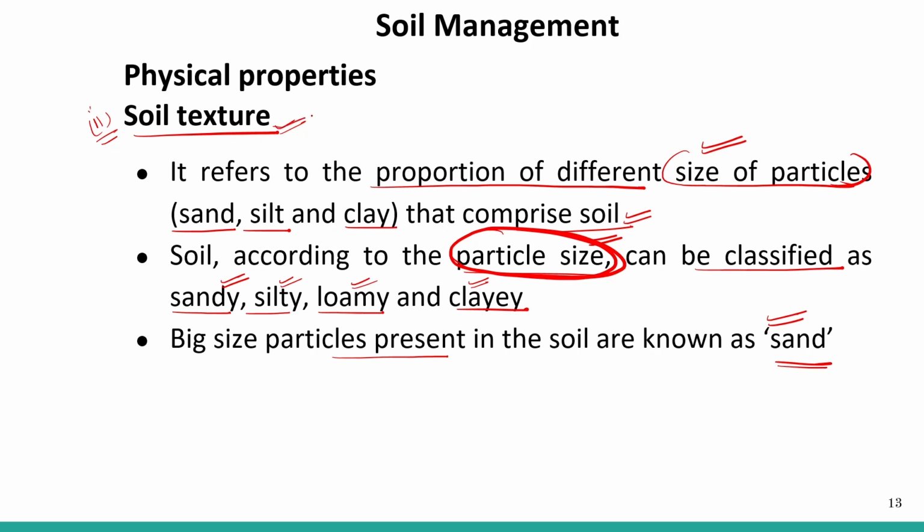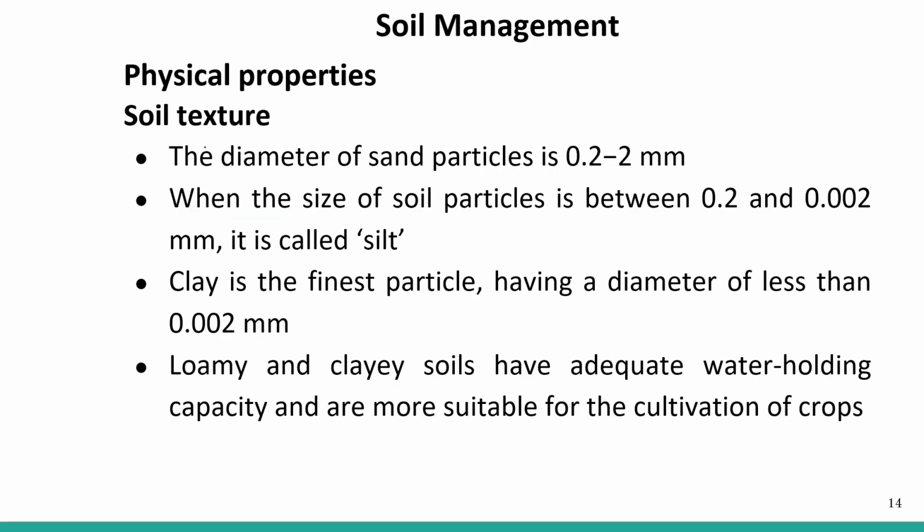So soil texture is very, very important. Different types of soil are classified, that is sand, silt, loamy and clay, on the basis of soil texture. The diameter of the sand particle is 0.2 to 2 millimeter. When the size of the soil particle is between 0.2 to 0.002 millimeter, it is called silt.